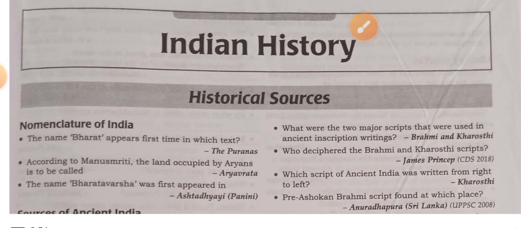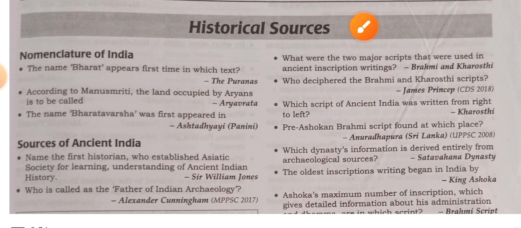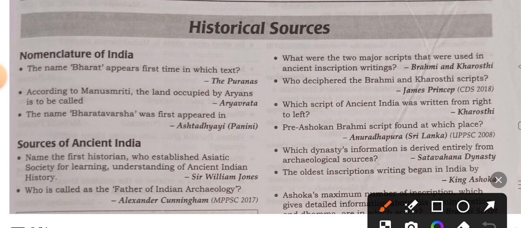Take a look at some multiple choice questions on Indian history. First question: the name Bharat appears first time in which text? Puranas. According to Manusmriti, the land occupied by Aryans is to be called Aryavarta. The name Bharatavarsha first appeared in Ashtadhyayi. You know that this is Sanskrit grammar. It was written by Panini.